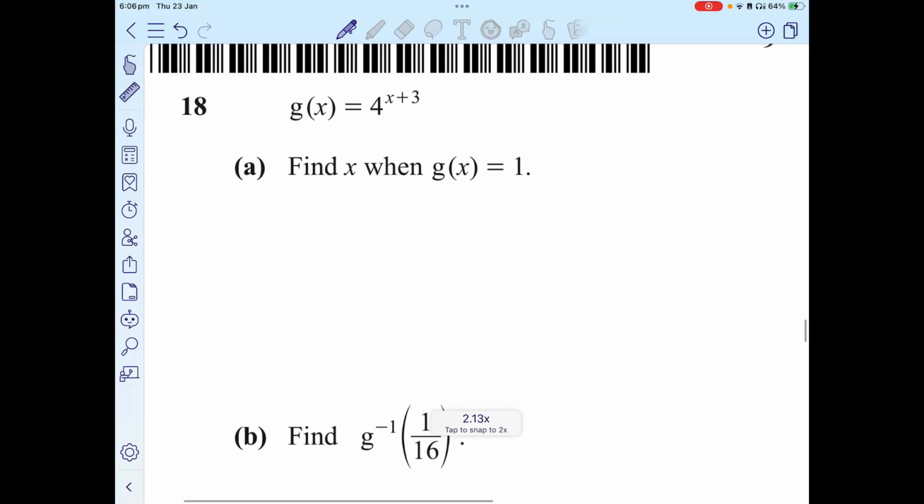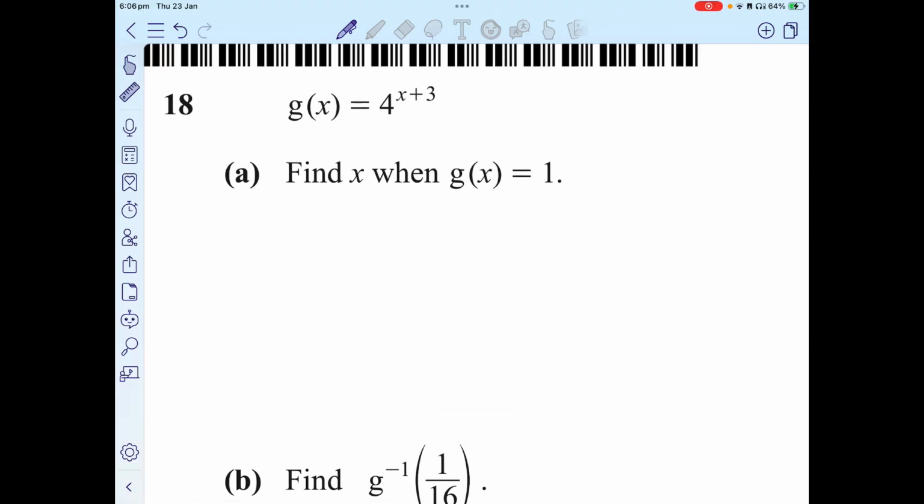Now it says find x when g of x is equivalent to 1. That means you have to find the value of x when 4 to the power x plus 3 is equivalent to 1. You know that any number raised to the power of 0 is equivalent to 1. So we can say that x plus 3 is 0, because 4 raised to 0 is always 1. So in this case, x is equivalent to negative 3.